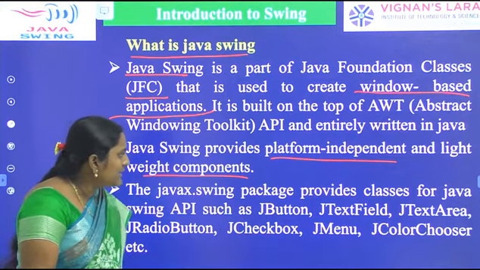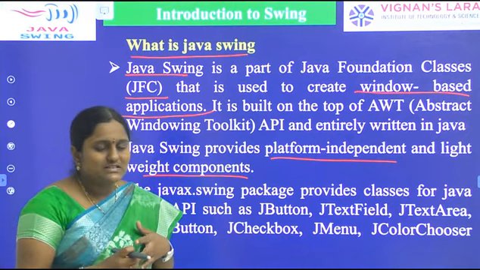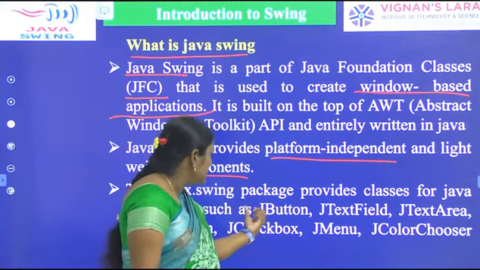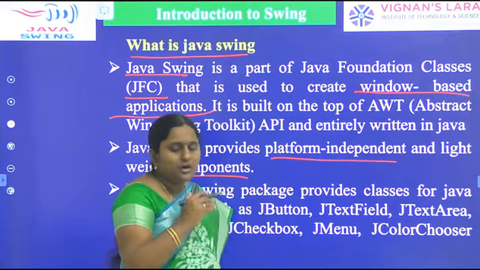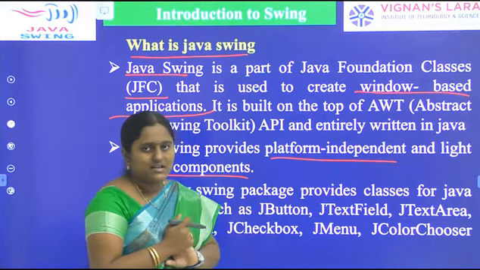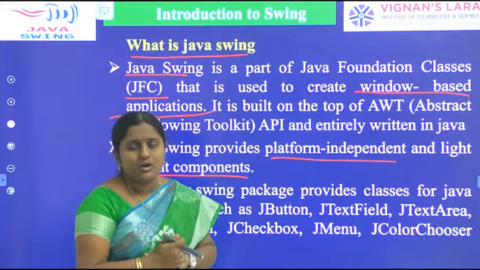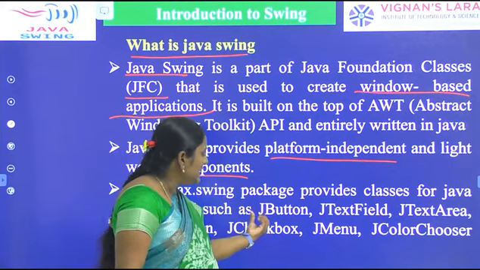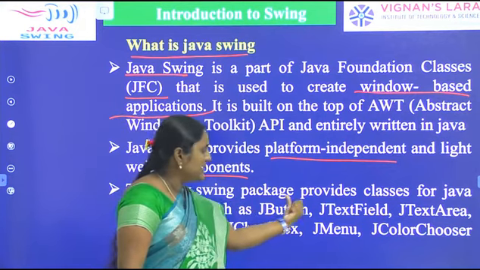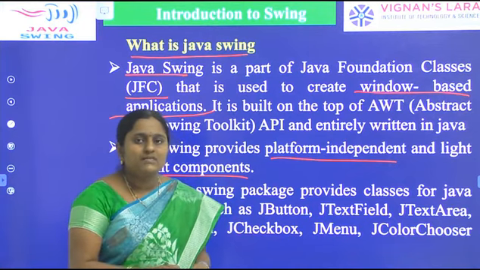What is the difference between AWT components and Swing components? We can differentiate them using a letter called J. In Swing, we have JButton, JTextField, and JTextArea. AWT components are Button, TextField, and TextArea.